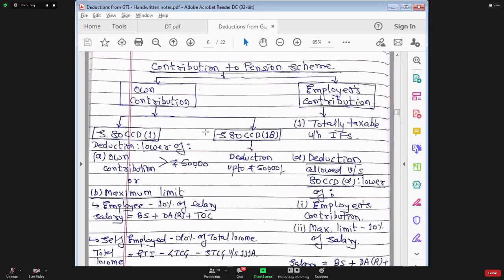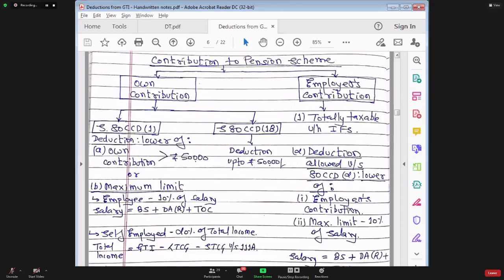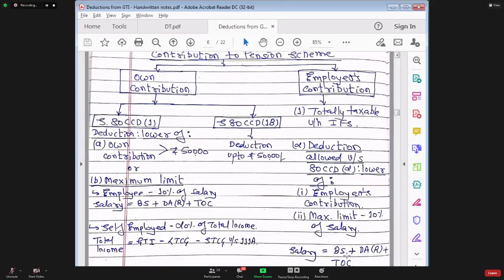First of all, 80CCD subsection 1 says deduction will be allowed for investment made in the pension scheme subject to the maximum limit. There is a maximum limit which is applicable. In case of people who are doing a job, there is a separate maximum limit which is computed based on salary amount, and for people who are self-employed, there is a separate maximum limit which is calculated based on total income.